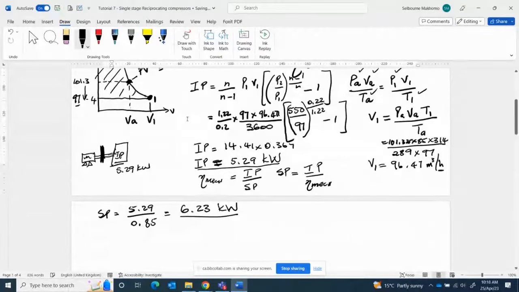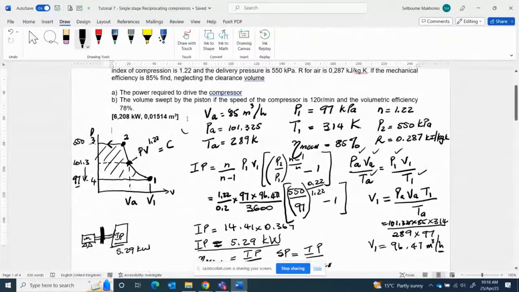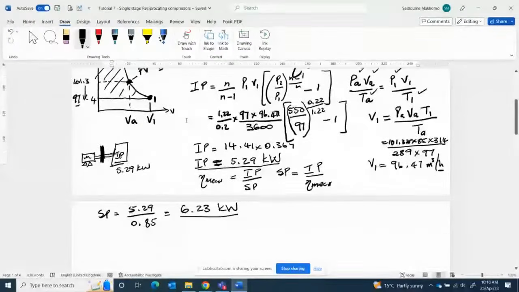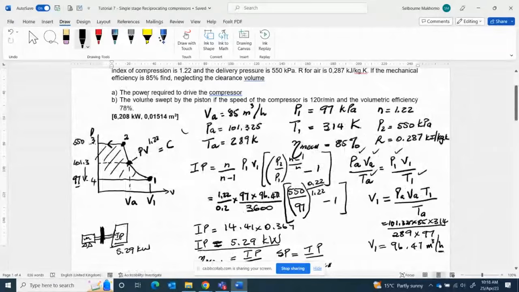I think understanding is also very important. The question doesn't say calculate the compressor power. It says calculate the power required to drive the compressor. In other words, calculate the shaft power. The second one says calculate the volume swept by the piston if the speed of the compressor is 120 and the volumetric efficiency is 78.